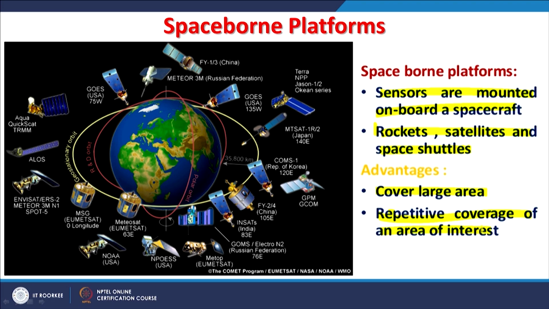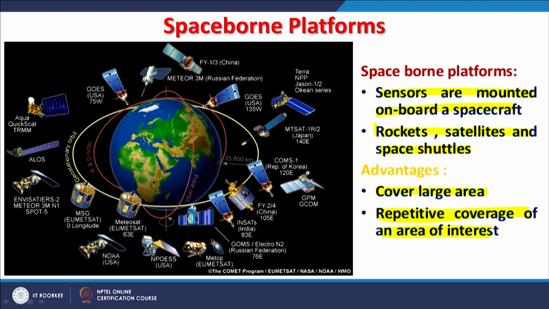Whereas in airborne, every time the sensor has to be flown, in case of satellite it is already there, and this repetitive coverage is not for one day, maybe for 5 years, 10 years, depending on how robust the electronics, the battery power and solar panels are on the spacecraft. So, these are the biggest advantages of spaceborne remote sensing.